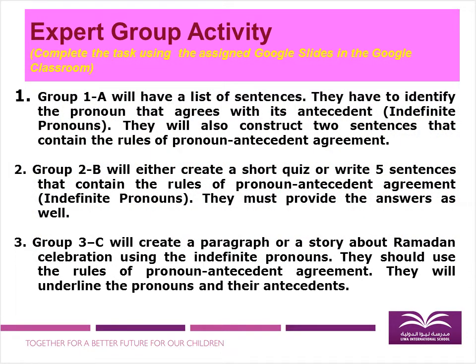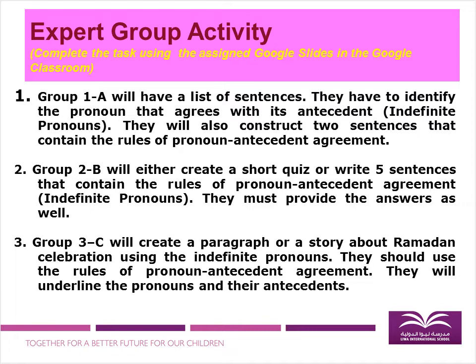Expert group activity. Group 1 or A will have a list of sentences. They have to identify the pronoun that agrees with its antecedent, focusing on indefinite pronouns. They will also construct 2 sentences that contain the rules of pronoun antecedent agreement. Group 2 or B will either create a short quiz or write 5 sentences that contain the rules of pronoun antecedent agreement, focusing on indefinite pronouns.